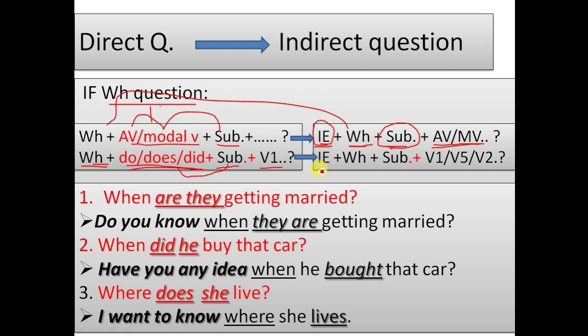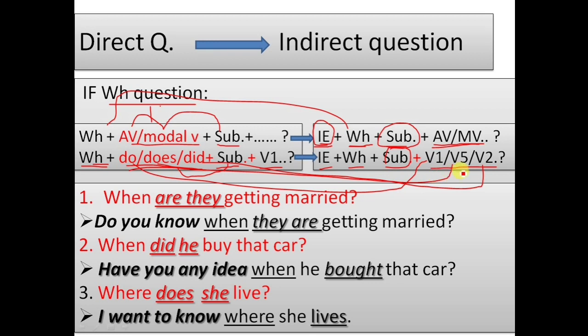First, we know we have to use the indirect expression and then the same WH word, and as we are making an indirect question, first we have to use the subject and then the verb, because here is do, does, or did. If there is do, use the same V1 given in the question, and if there is does, you have to change V1 into V5, and if there is did, you have to change the verb into past or V2.